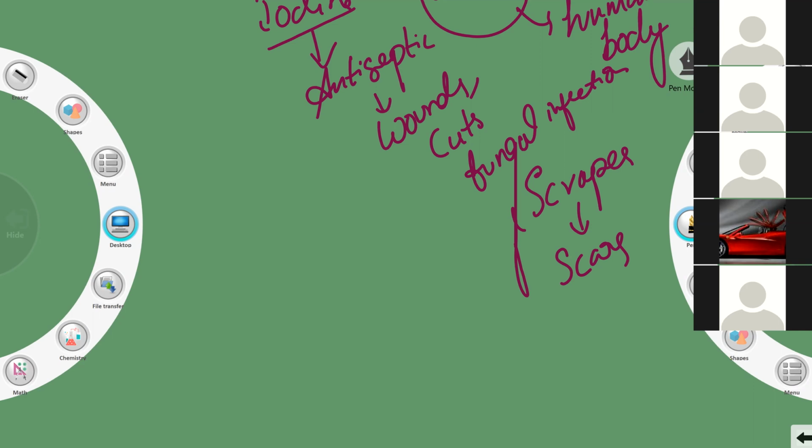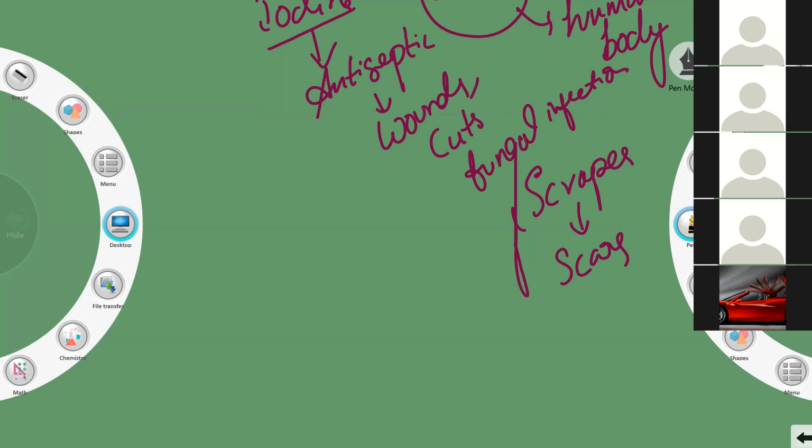Okay, and this iodine is also used as an antiseptic. Ma'am, how to check that iodine is present in it? You cannot check it. If you want to check, you have to take it to a chemical lab. You cannot check it because elements and atoms are not directly visible.